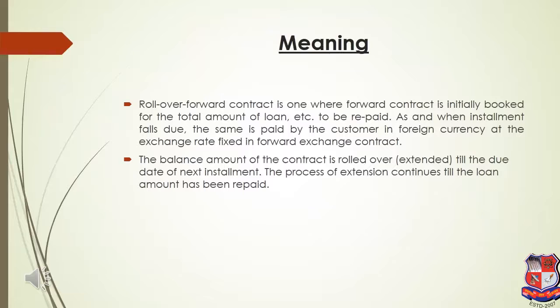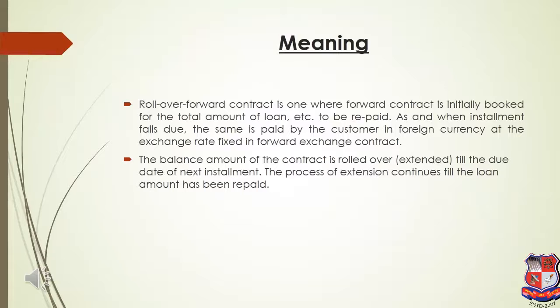As and when the installment falls due, for example, let's say my loan is 3 lakh and every 6 months I have to pay 1 lakh, 1 lakh and 1 lakh. The customer will enter into a contract with the bank initially for 3 lakh dollars. For the first installment I can go to the bank and take delivery of all 3 lakh dollars, but I have to pay only one installment, that means I will be using only 1 lakh dollars. So initially the rollover contract modus operandi is like this: the customer enters into a contract with the bank for the full loan amount, which is 3 lakh.